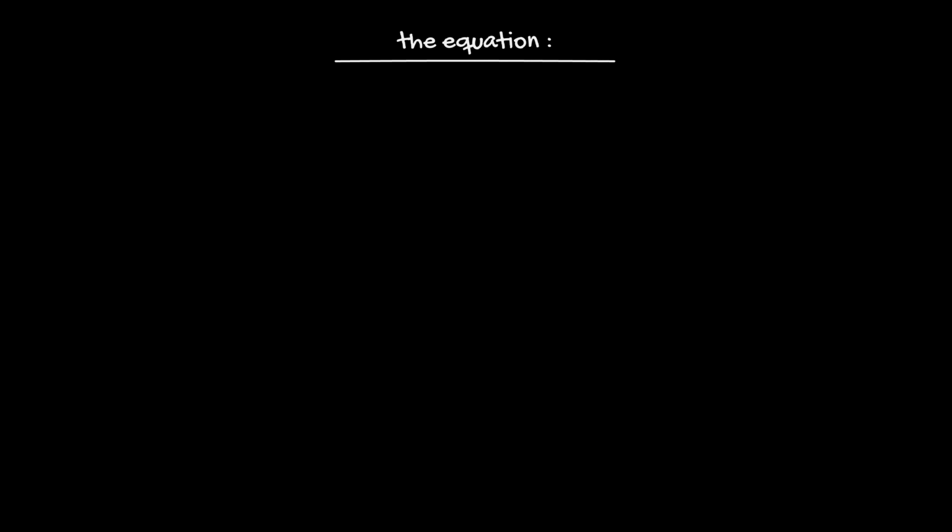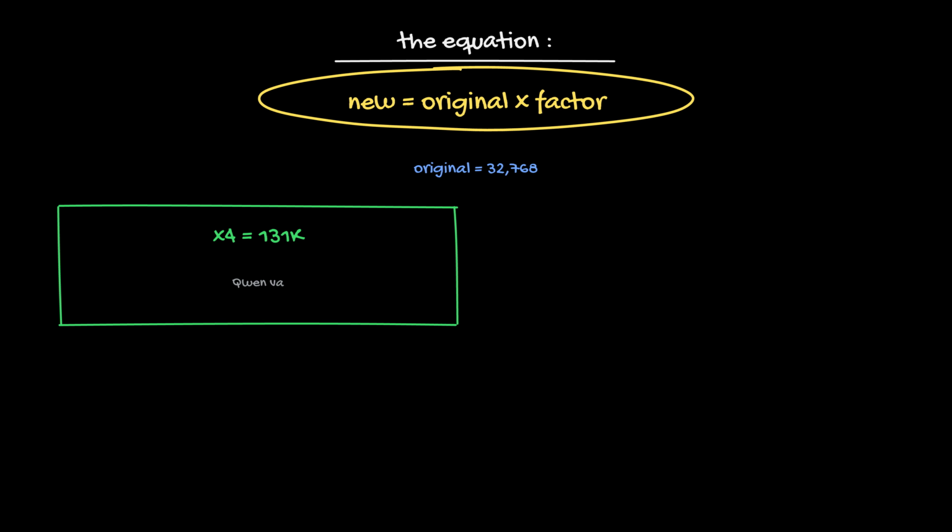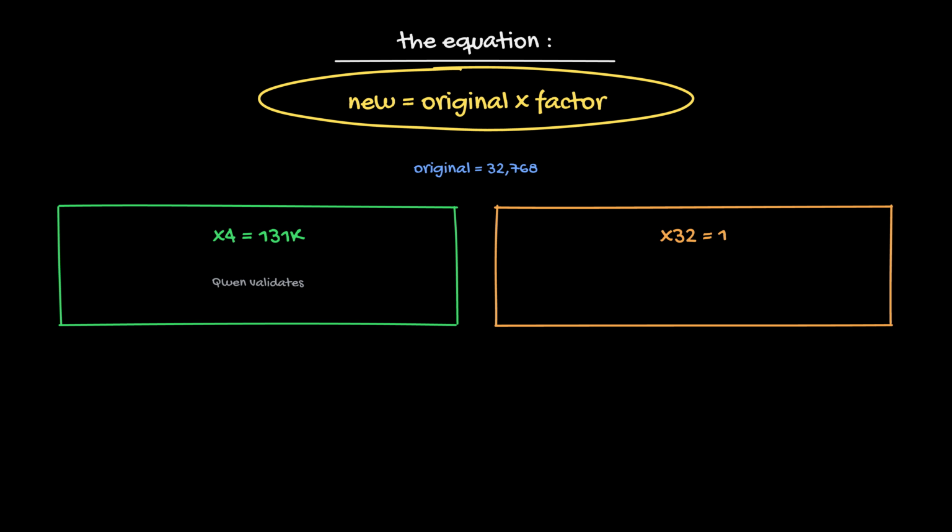Here is the only equation that matters. New length equals original length times factor. Original for Qwen 3 is 32,768. Factor 4, about 131,000. That is what Qwen officially validates. Factor 32, 1,048,576. That is the 1M patch. 32K times 32 equals 1M. That is the whole viral math.